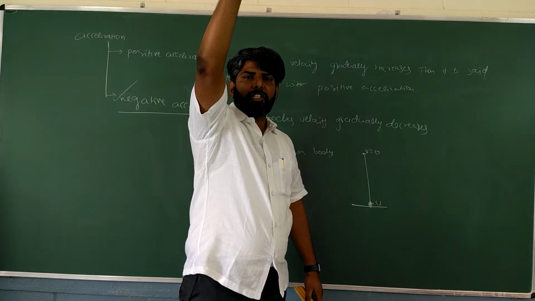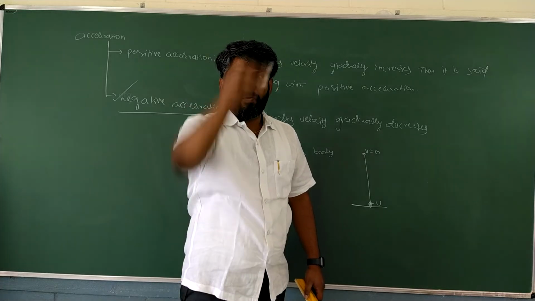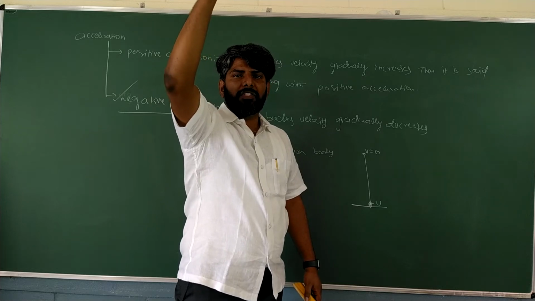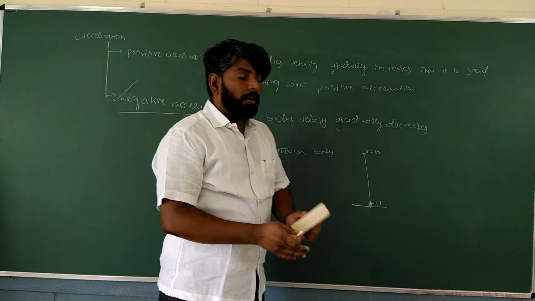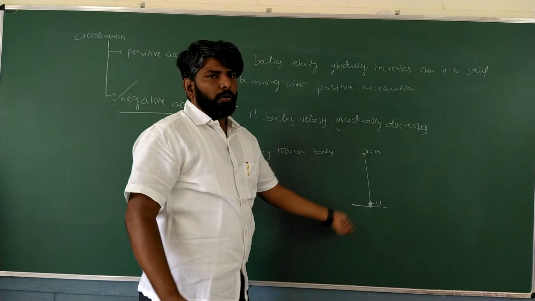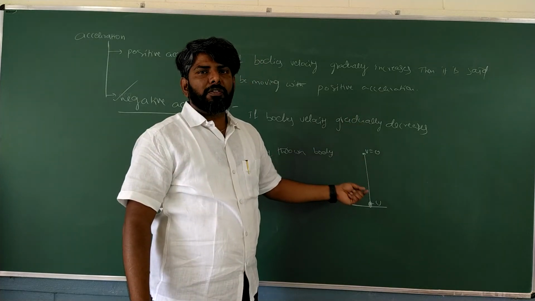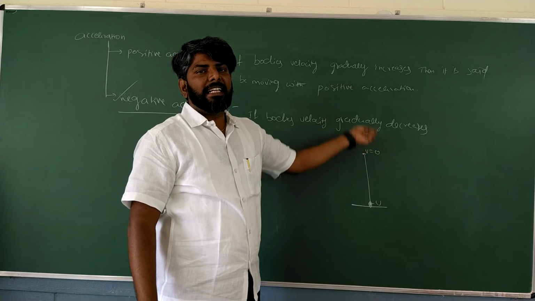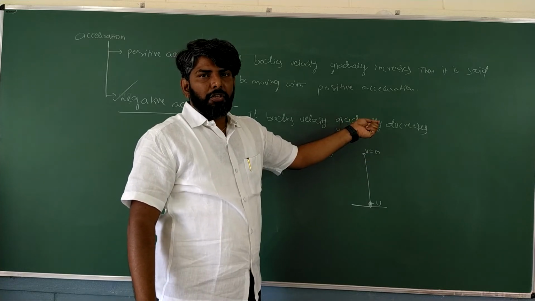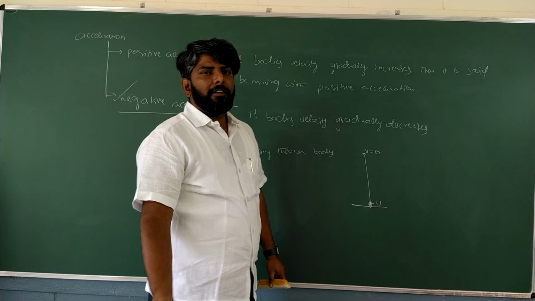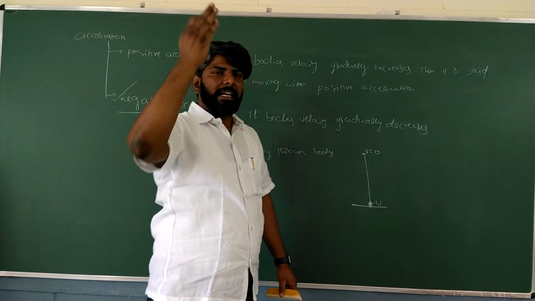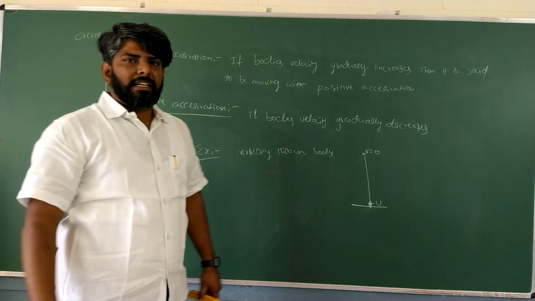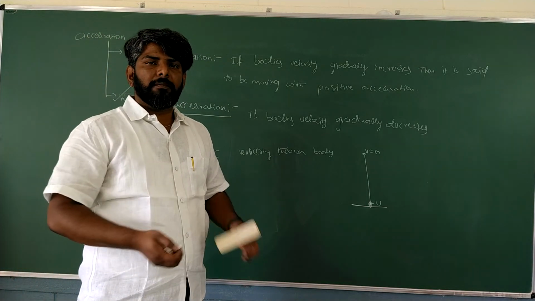Then immediately it starts falling down. Why is it falling down without rising further? Because somewhere its velocity became 0. So in this vertically thrown body, slowly its velocity decreases. Understood? So that's why any vertically upward thrown body is the example for negative acceleration. Got it, students?